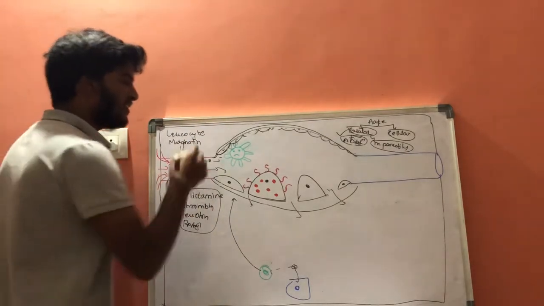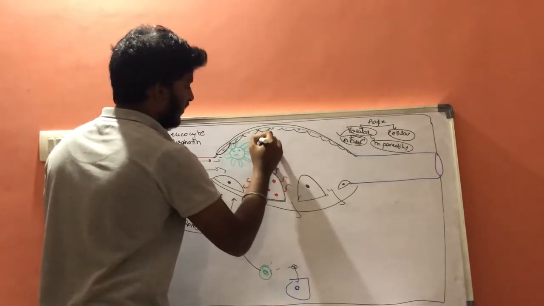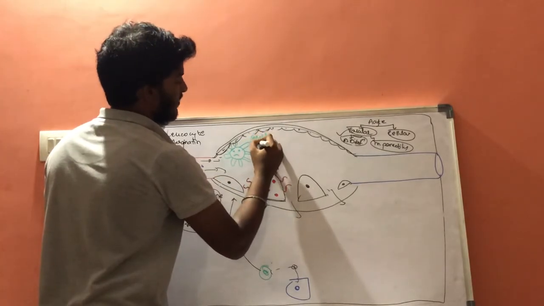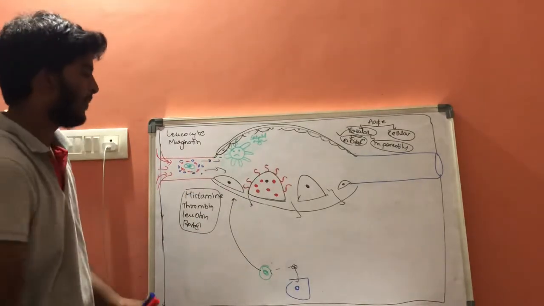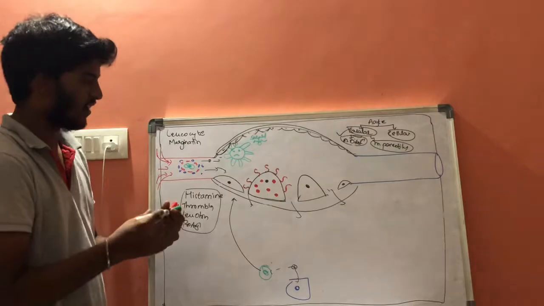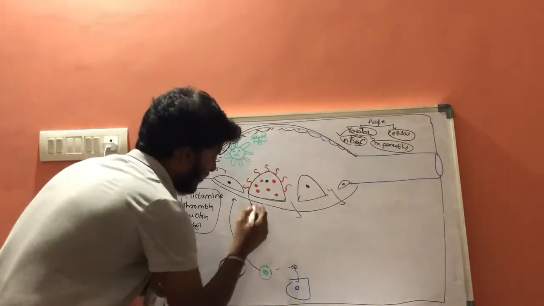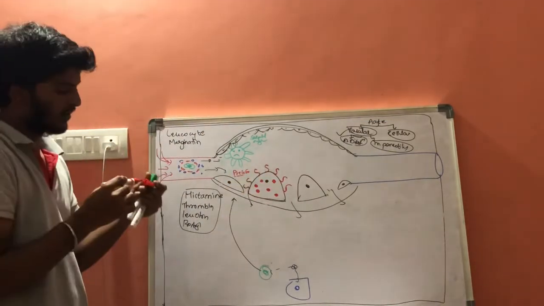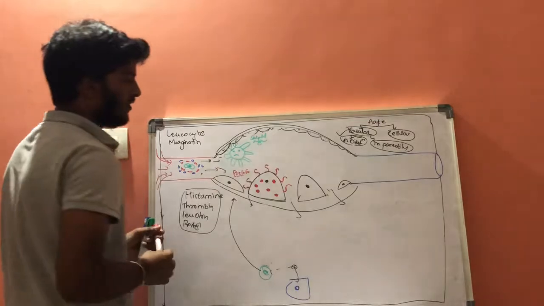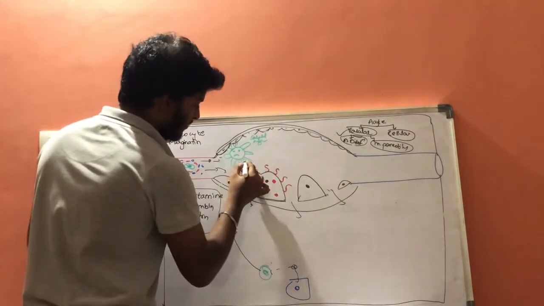Now these extensions are called sialylated sugars, or simply sugar molecules, and these red color structures are called P-selectins. Now these sugar molecules will get attached to the P-selectin molecules.